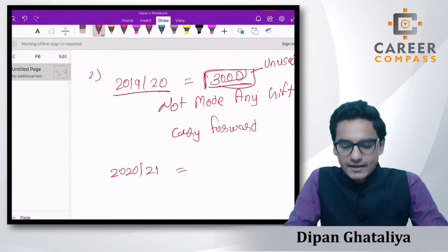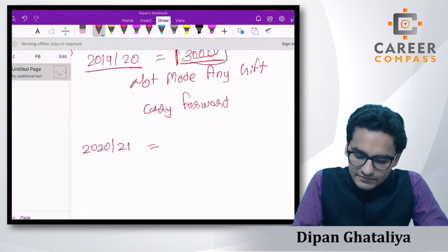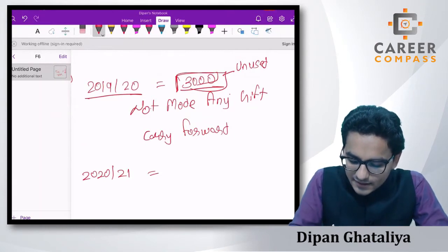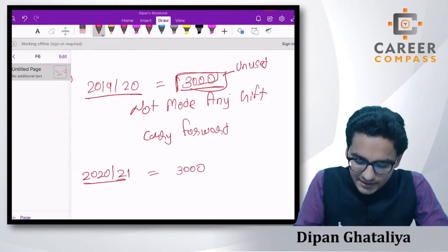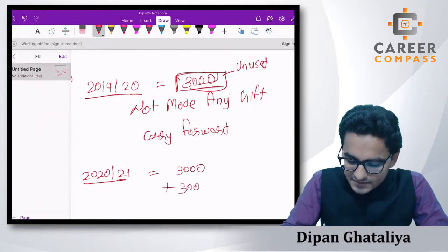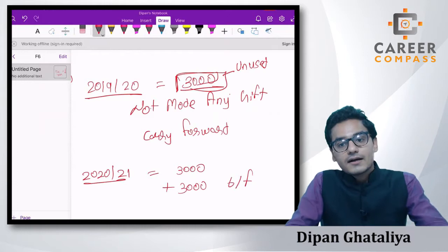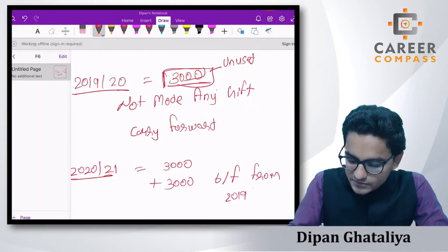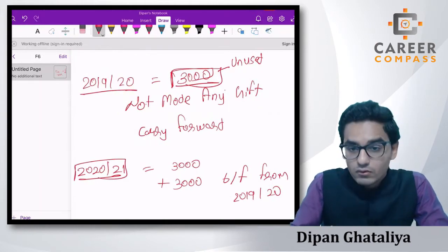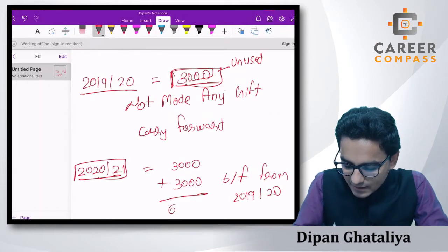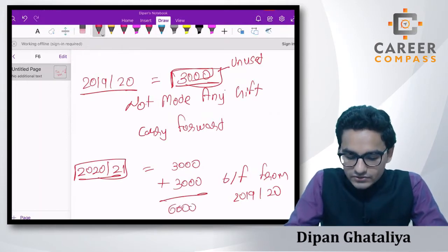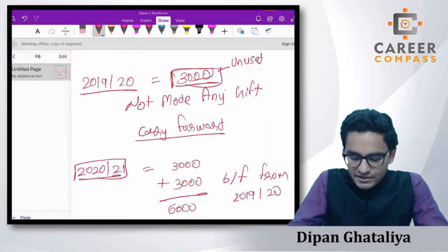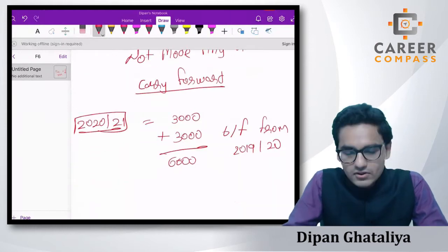2020-21, right? So that means that in the next year 2020-21, students, we will have two annual exemptions, which is 3,000 for 2020-21 plus 3,000, which is the brought forward annual exemption from the year 2019-20. So we can say that in the year 2020-21 we will have total annual exemptions of 6,000. So students, what I am trying to say is that if you have unused annual exemption, you can carry it forward to the next year. That means next year you will have an increased annual exemption amount.